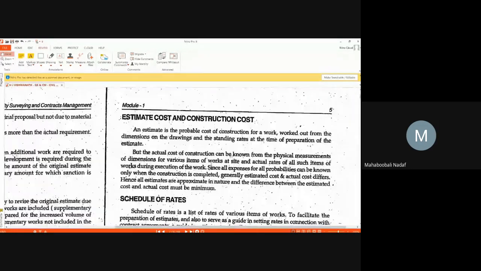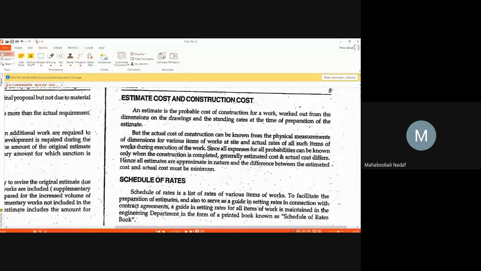Okay. There are two terms: estimate cost and construction cost. Estimate cost is the cost which you have calculated before the start of work. Construction cost is the total cost you get after construction of that building by maintaining a suitable record. Is that clear?